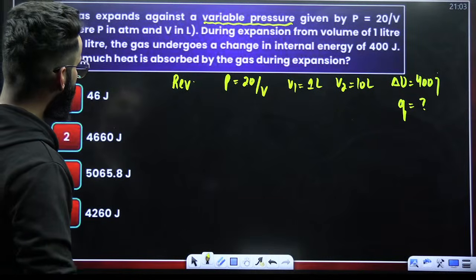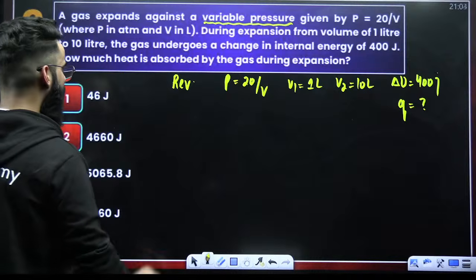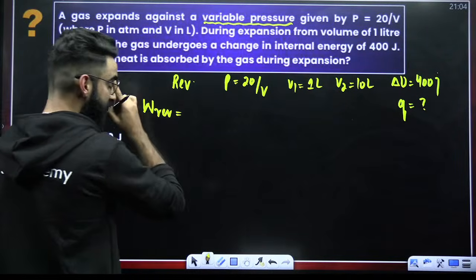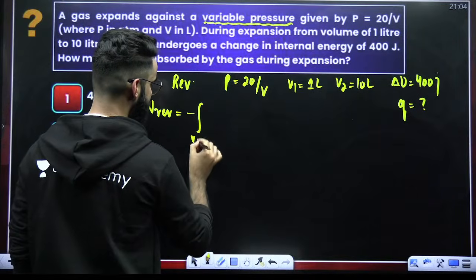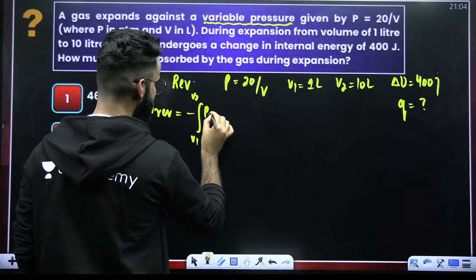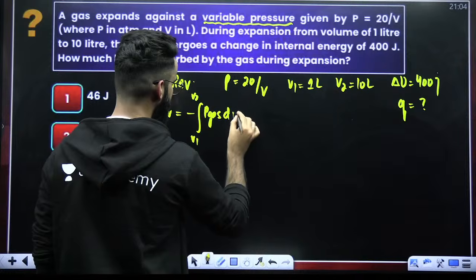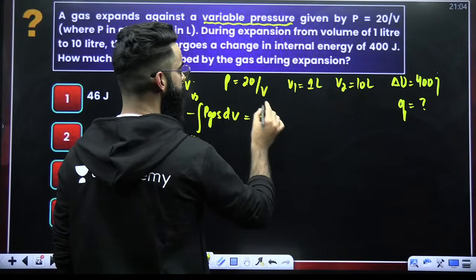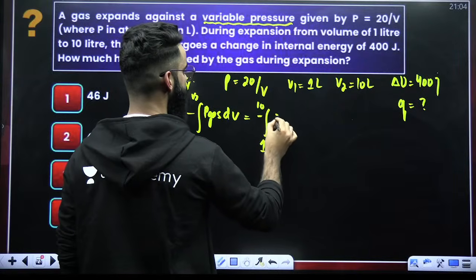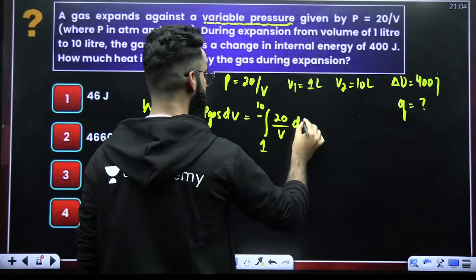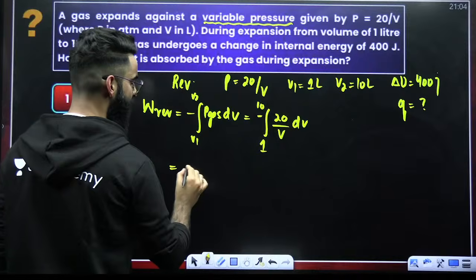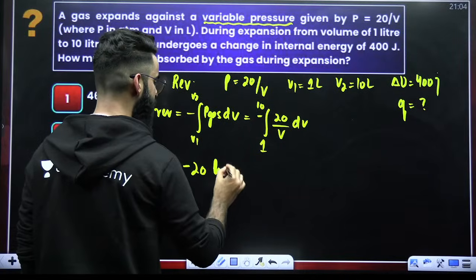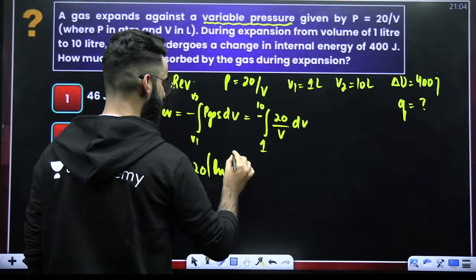First thing, how do I calculate W in this particular process? W reversible. How do we calculate work done in reversible processes? Minus integral V1 to V2 of P gas multiplied by dV. Now, my dear students, V1 is nothing but 1 liter. V2 is 10 liters. P gas is given to me as 20 divided by V multiplied by dV. So if I take minus 20 out, integral of 1 by V dV is ln of V, from 1 to 10.